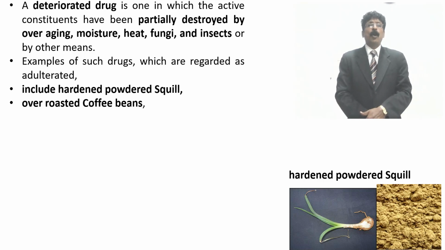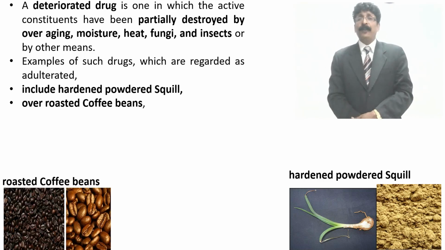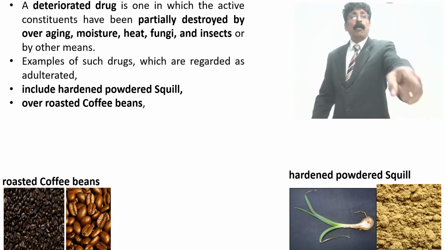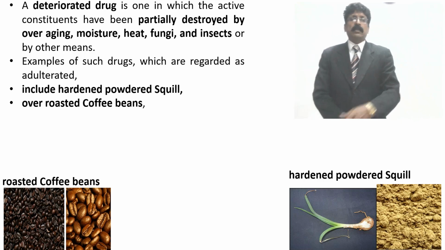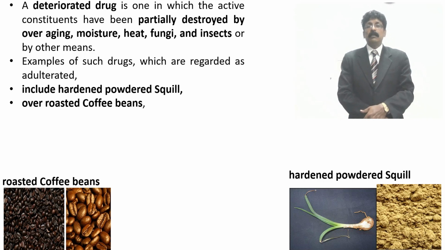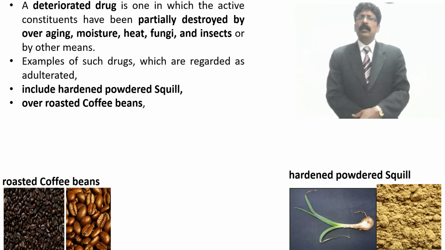Over-roasted coffee beans: caffeine is also a drug, an alkaloid, you can see. Overheated, they are black-brown, very dark compared to the original color of the coffee. So heating and processing play a major role for drugs.